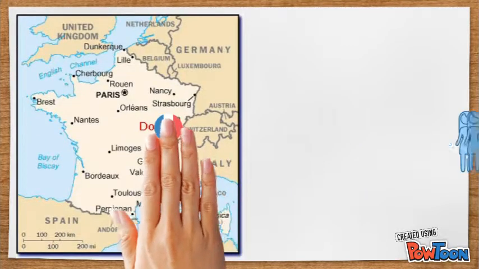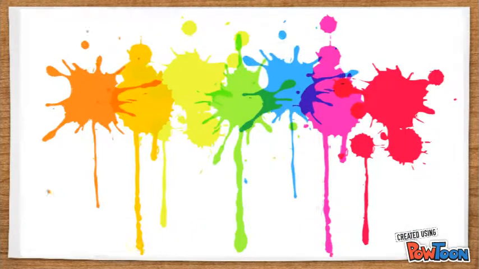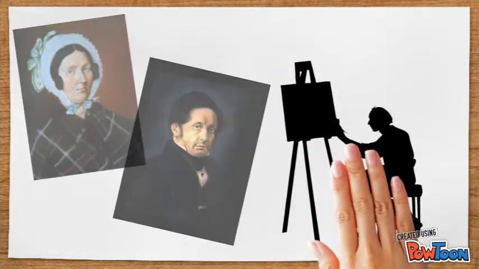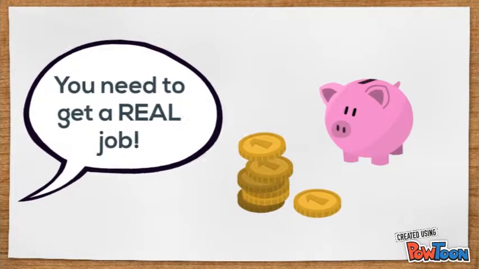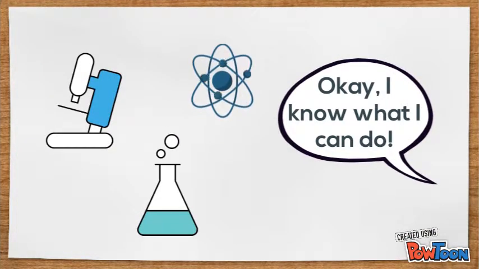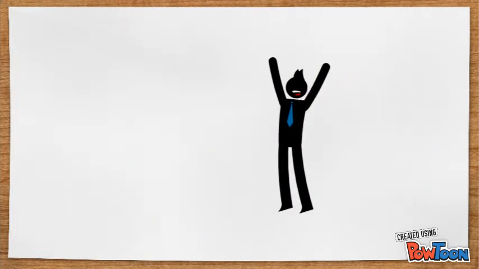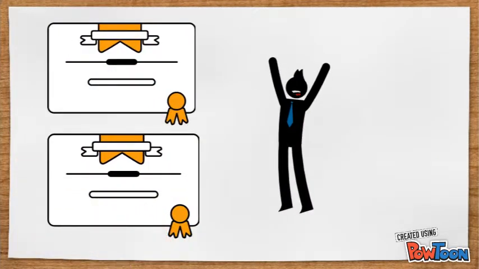Pasteur grew up in Dole, France as a middle child of 5. He was a more artistic person, drawing portraits of his friends and family. One day his father told him that he needed to pursue something that could feed him, so he began his path in science. He prepared for a famous teachers' college in Paris, and he earned his master's degree and his doctorate from the University of Strasbourg.